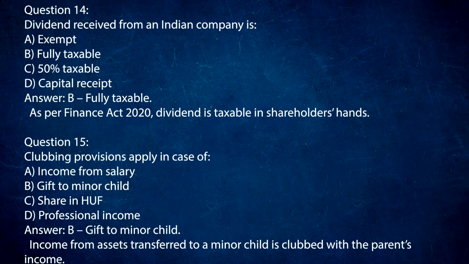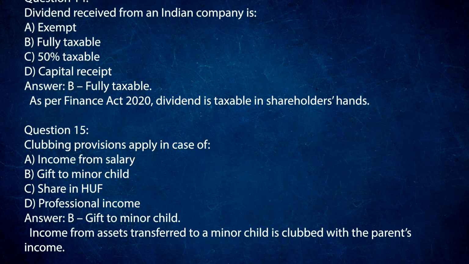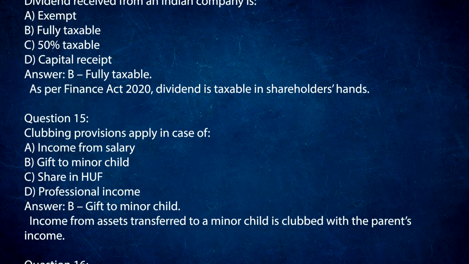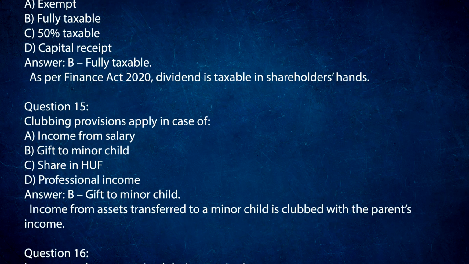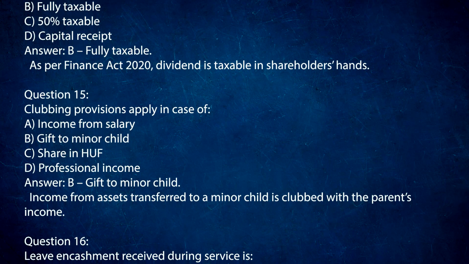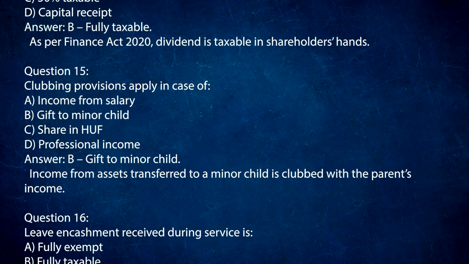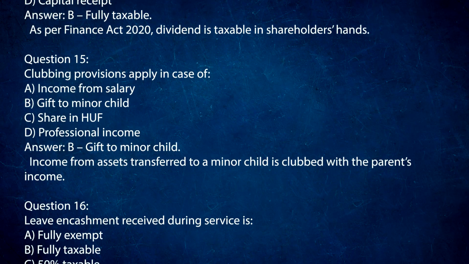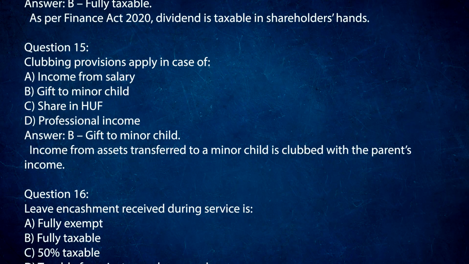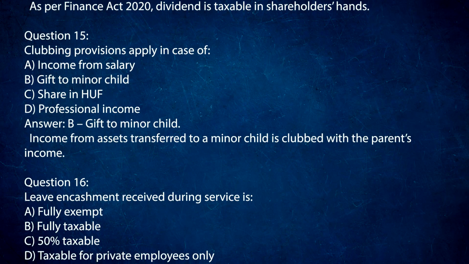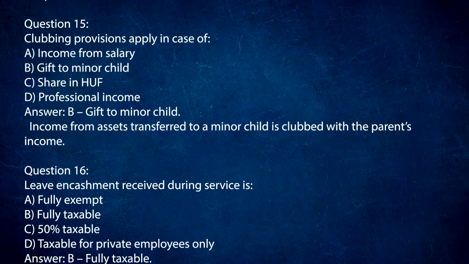Question 15. Clubbing provisions apply in case of: A. Income from salary. B. Gift to minor child. C. Share in HUF. D. Professional income. Answer: B. Gift to minor child. Income from assets transferred to a minor child is clubbed with the parent's income.